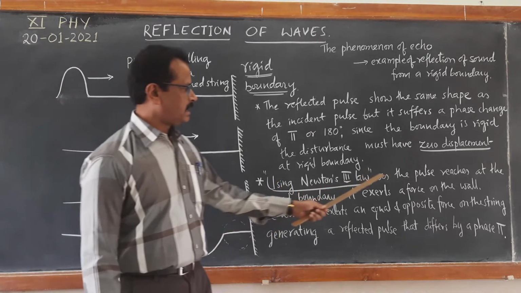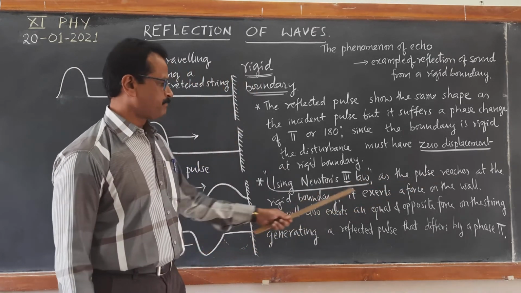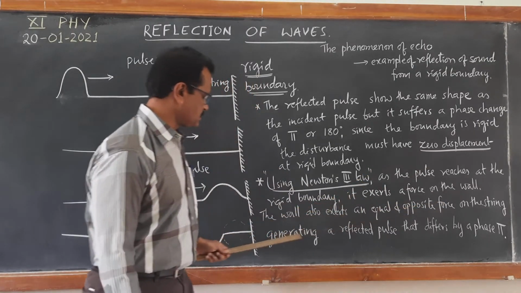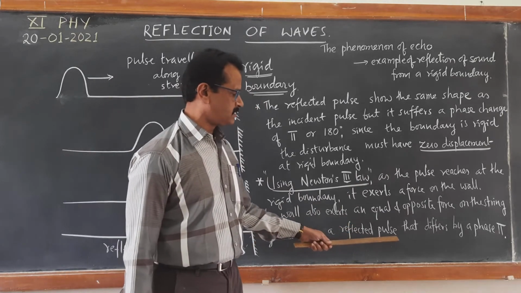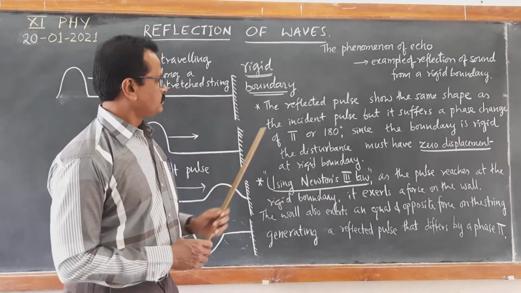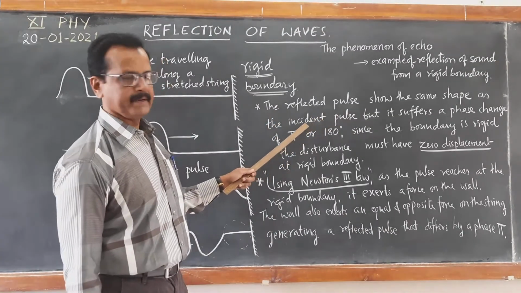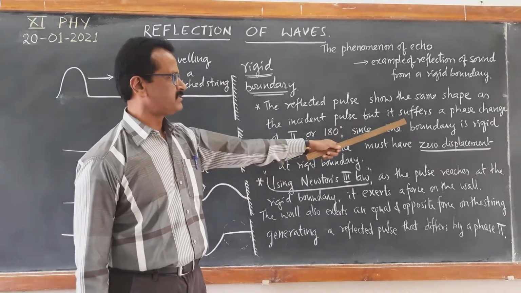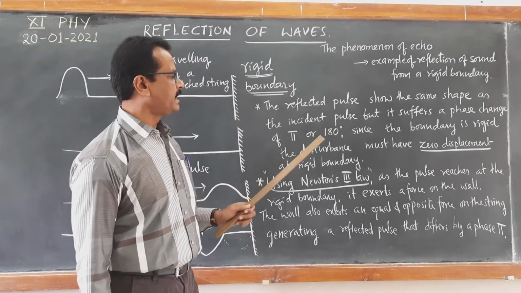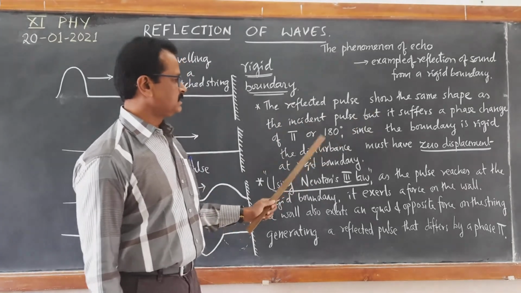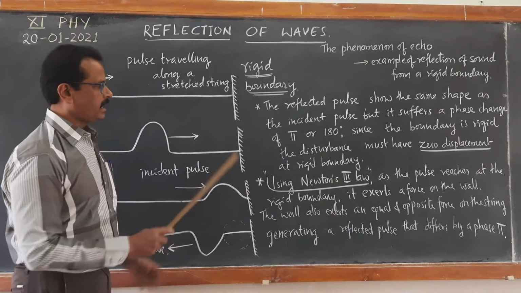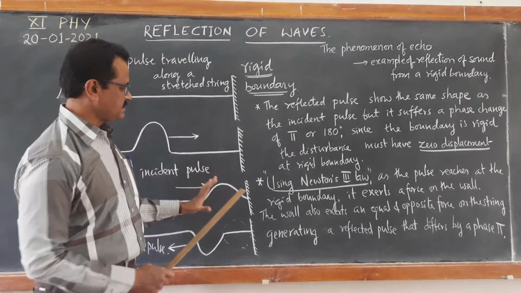So this is what I have done. As the pulse reaches the rigid boundary, it exerts a force on the wall. The wall also exerts an equal and opposite force on the string, generating a reflected pulse that differs by a phase of 180 degrees. The reflected pulse shows the same shape as the incident pulse, but it suffers a phase change of 180 degrees or pi. Since the boundary is rigid, the disturbance must have zero displacement at the rigid boundary. Okay, this is the case at the rigid boundary.